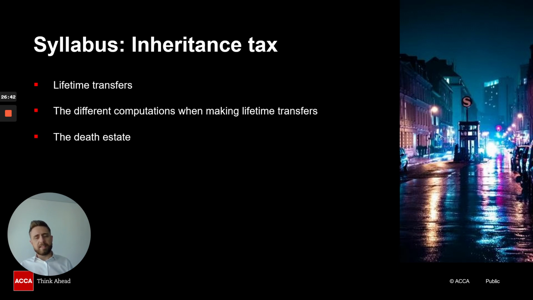Computation 3 is the death estate. The death estate, of course, is tax on any assets that are owned at death. So I think the death estate is relatively straightforward, but it's computation 1 and computation number 2 that we obviously do struggle with a little bit more with regards to inheritance tax.